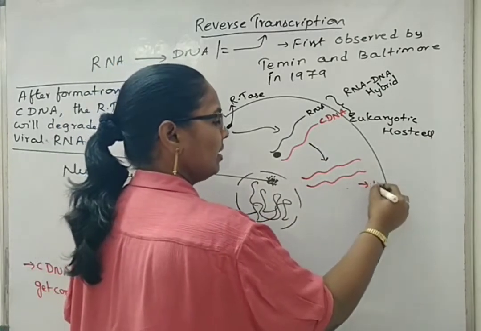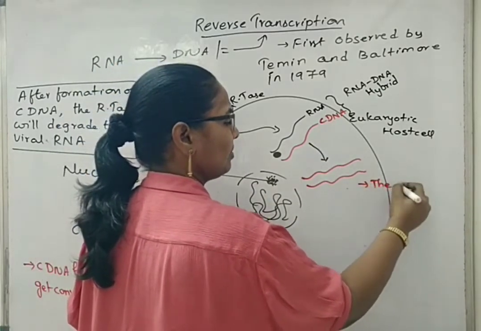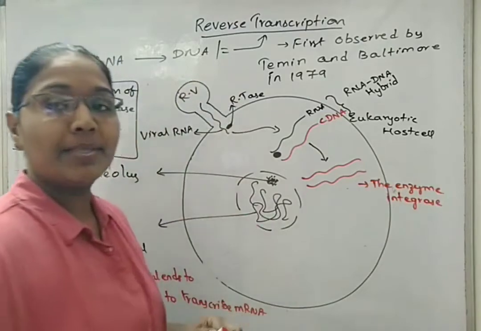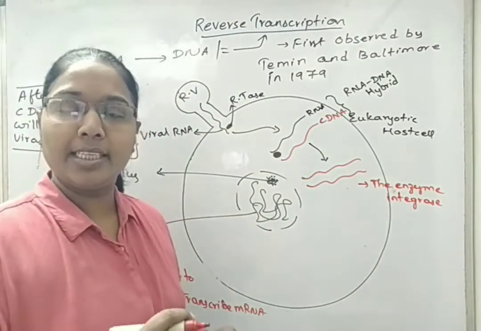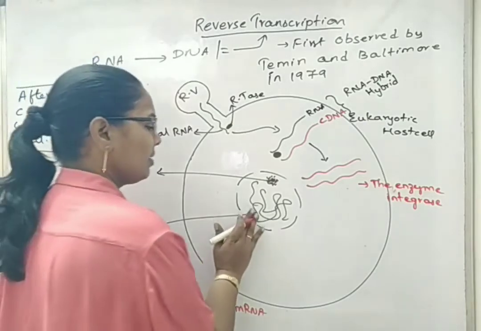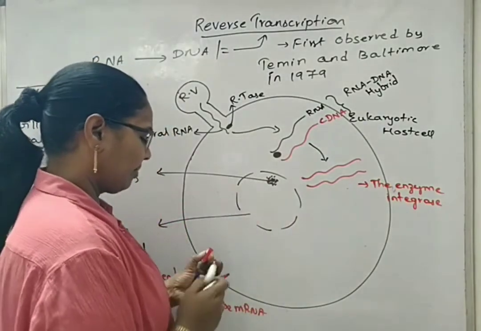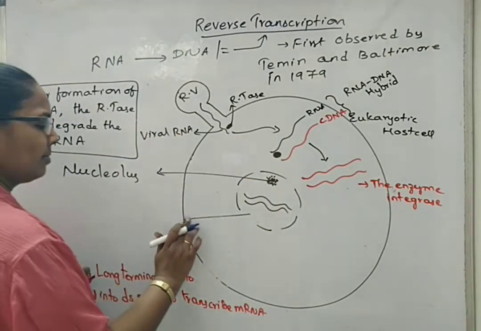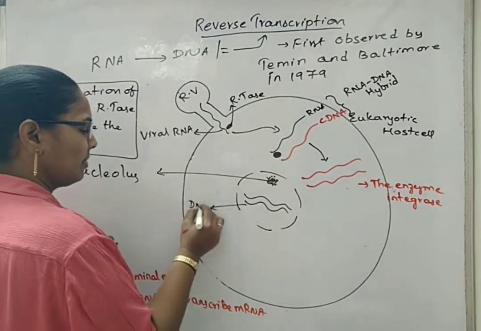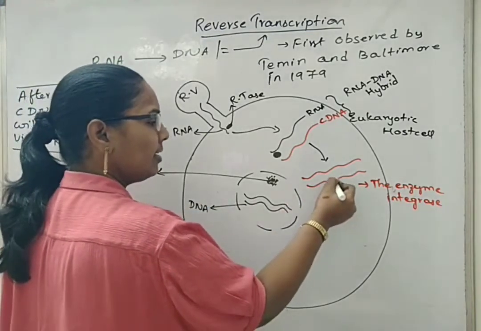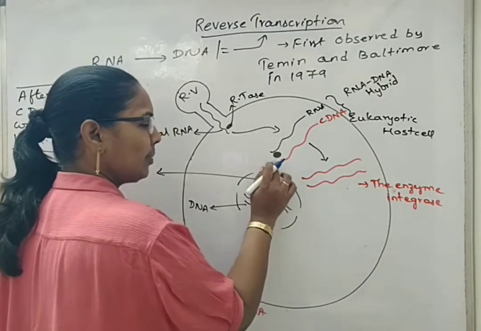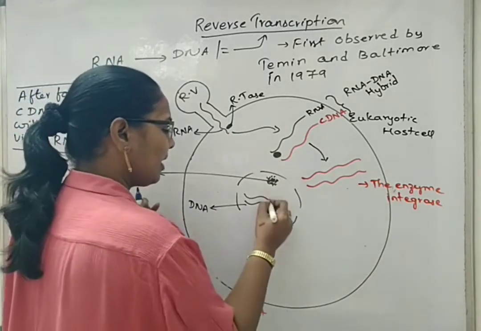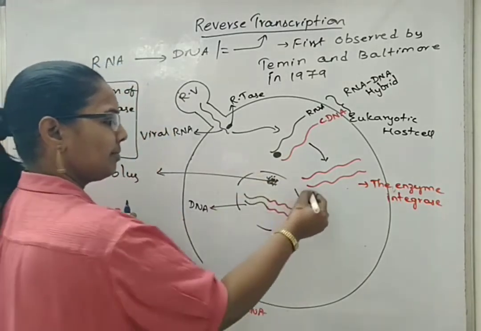Now, the enzyme integrase helps the cDNA, which is now double-stranded, to get incorporated into the host DNA. So, if this is the DNA of the host, now this viral DNA, which is synthesized in the presence of reverse transcriptase, enters the nucleus and gets incorporated along with the host DNA, like this.